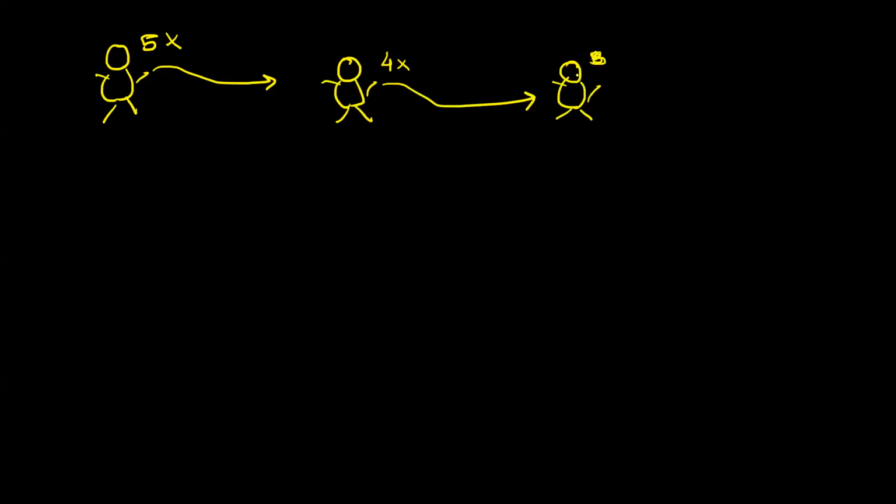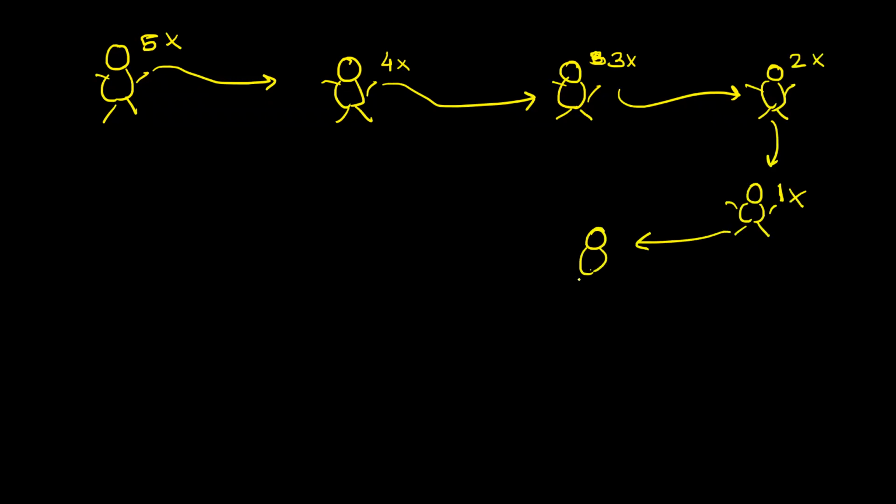Now this person will say, boss, 3 factorial is too much for me. So what he will do? He will say 3 factorial is nothing but 3 into, he will call factorial of 2. He will say, boss, can you please find 2 factorial? What will this person say? Again, a complex task. So what is 2 factorial? 2 into, he will call another person and ask, boss, can you please find 1 factorial for me? Now this person says 1 factorial is difficult, but he will say 1 factorial is nothing but 1 into, he will call another person and ask him, hey, can you please give me factorial of 0?